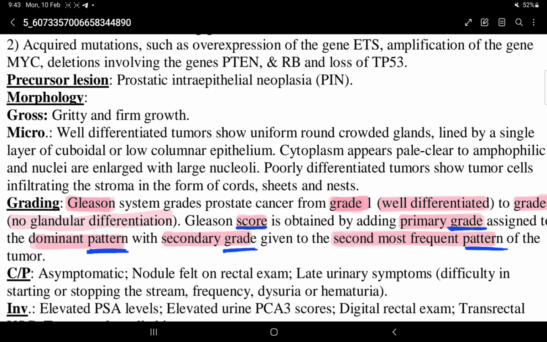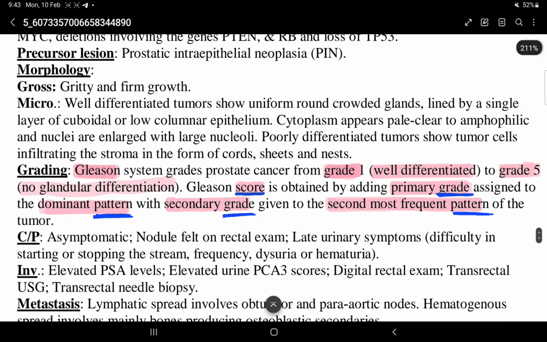Prostatic intraepithelial neoplasia is the precursor lesion. Morphology. Gross morphology: gritty and firm growth.